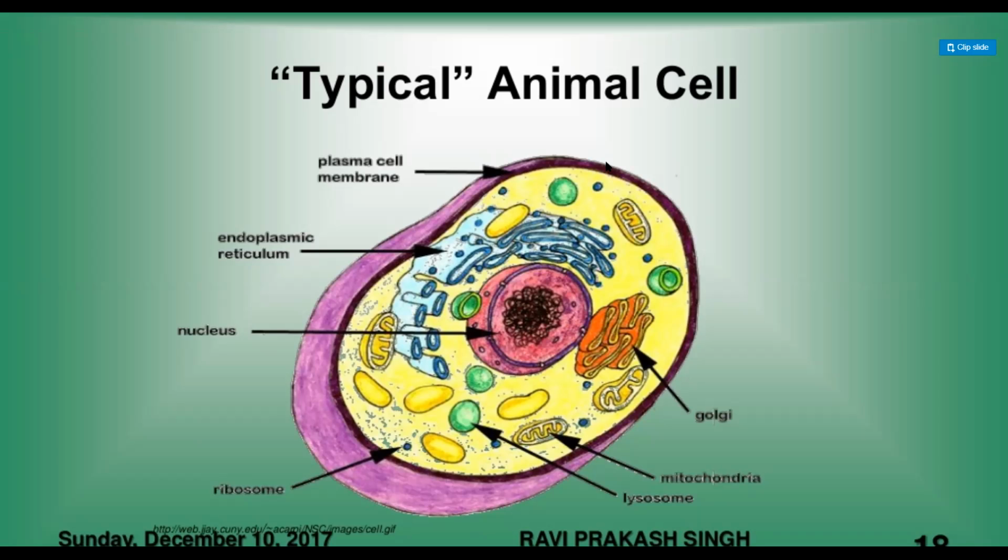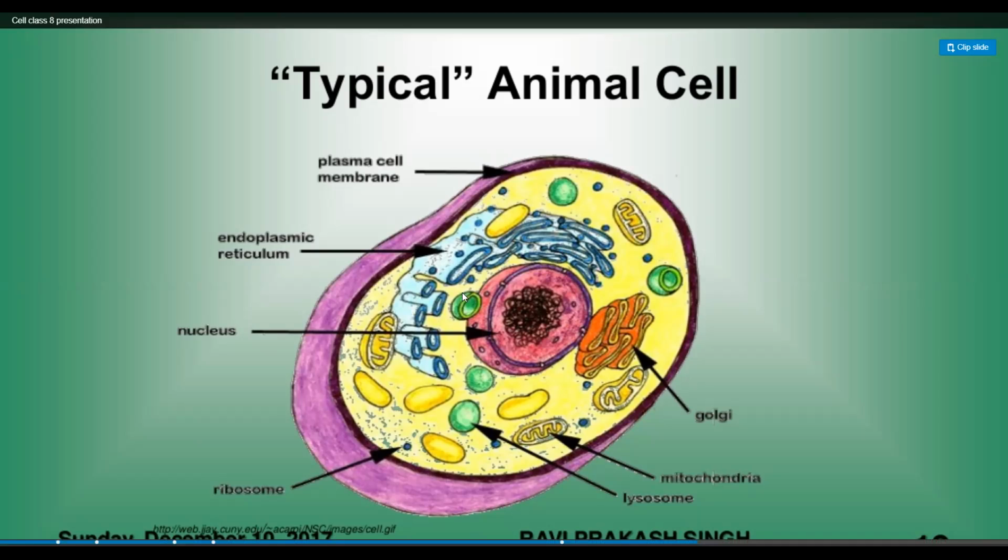Okay. A typical animal cell is a cell with the nucleus in the center, surrounded by endoplasmic reticulum. You can have a look at it, and attached to that you'll have a Golgi apparatus, right, children? Along with that you'll have mitochondria, and you'll also have a lysosome. What is the function of this Golgi apparatus? It helps in processing of the protein.